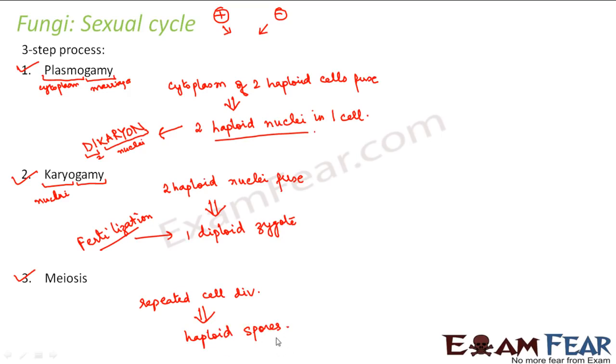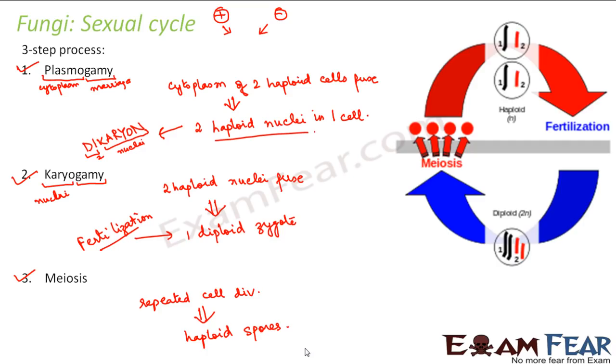What will happen to these spores? Now these spores will again germinate and give rise to new mycelia or new fungi. That is how sexual reproduction happens in case of fungi. So let us quickly look at this diagram to understand it even better.